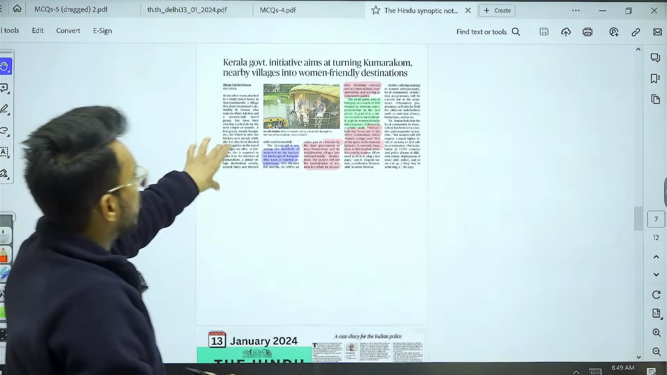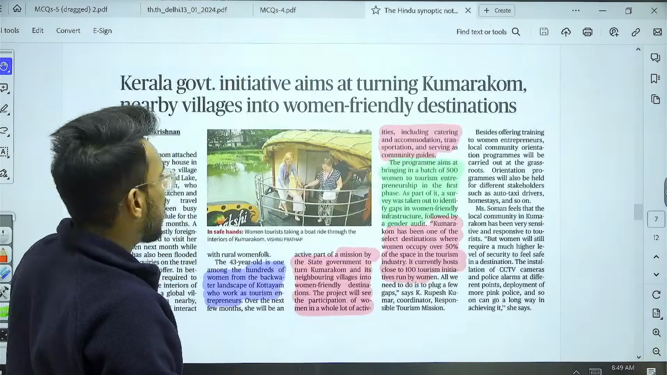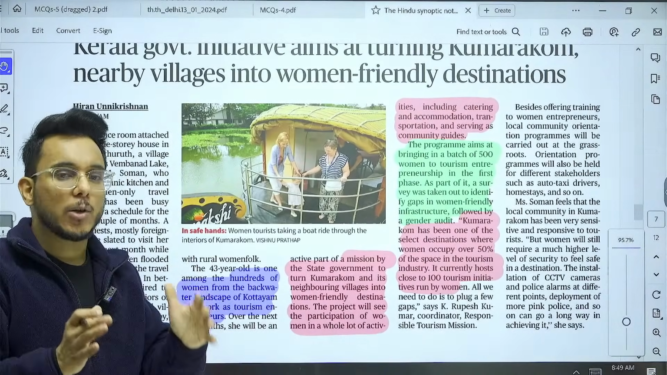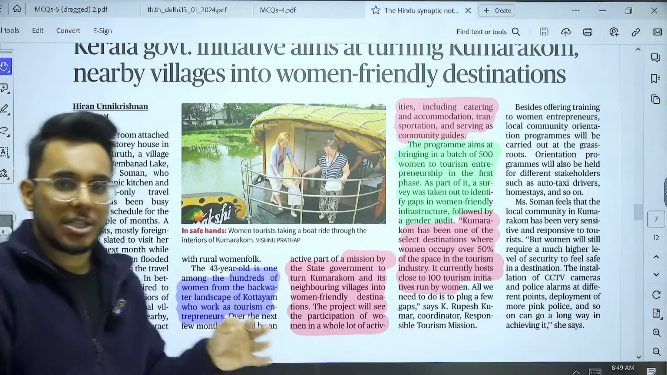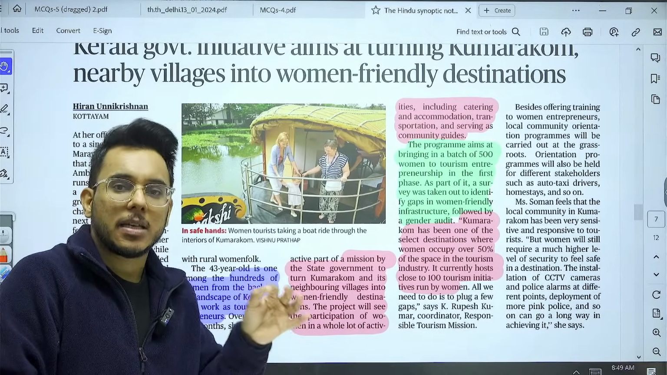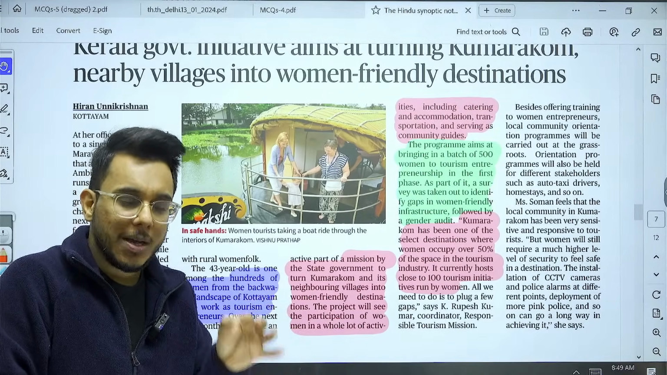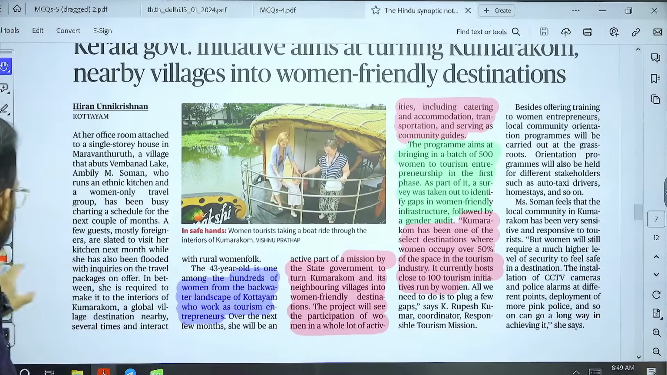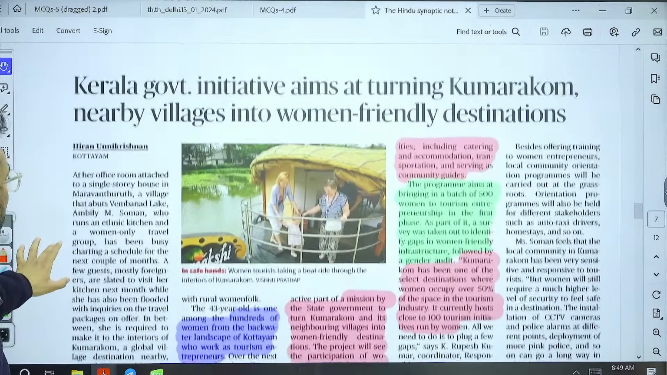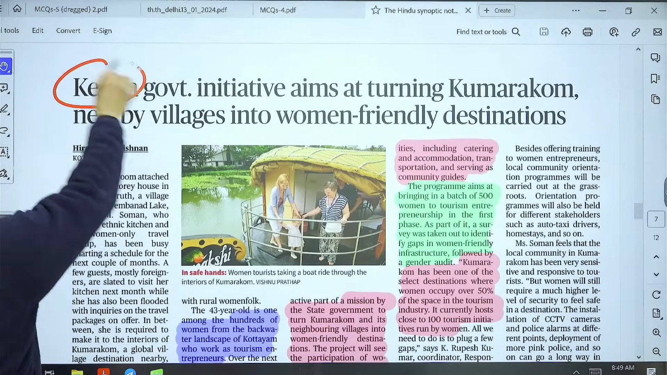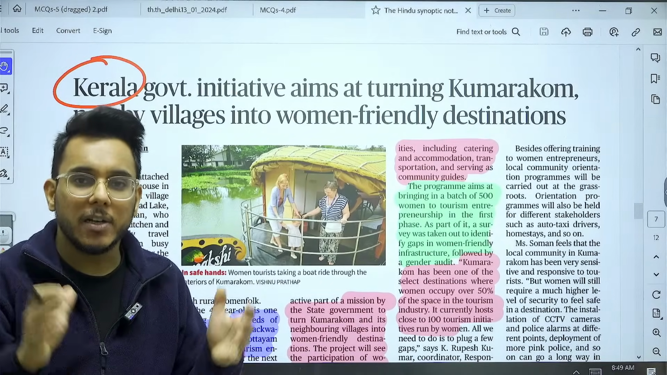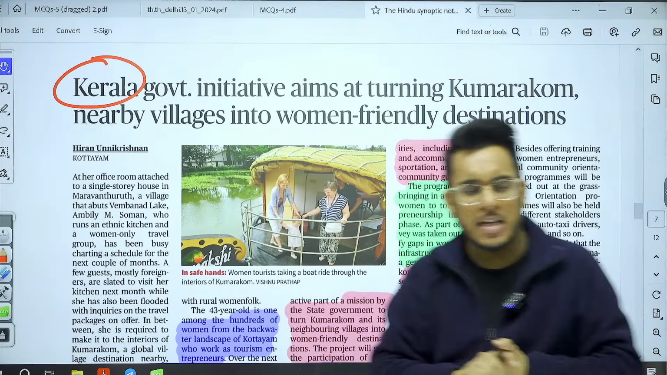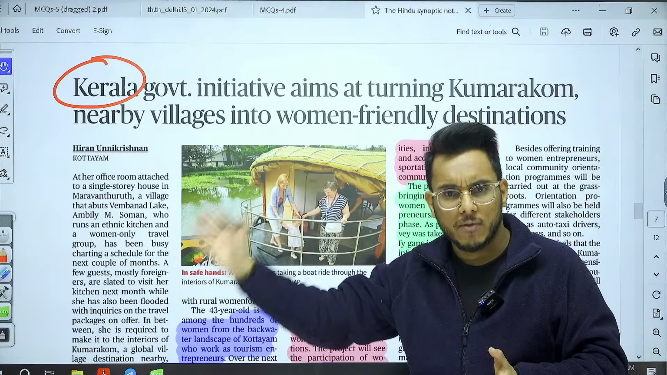Now, moving on, guys, the next article. So this particular article, guys, you can use as a case study in your answers related to GS3 as well as GS2. GS3, tourism as an economic opportunity. GS2, role of women in tourism. So basically, guys, when we talk about Kerala, you might already know that Kerala has a rich and thriving tourism industry.